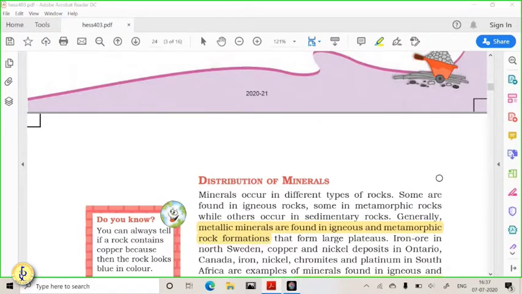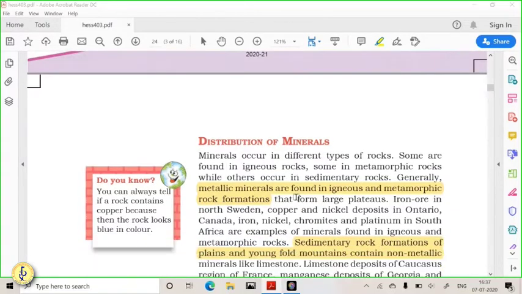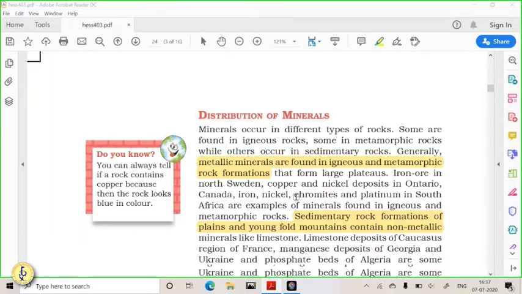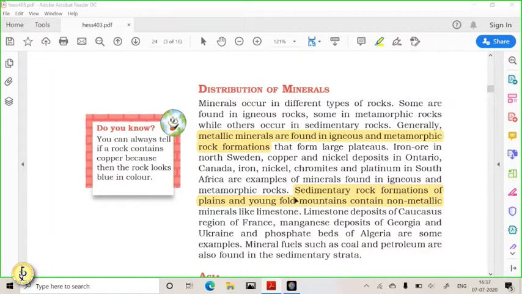So when we say distribution of minerals, we are talking about their distribution worldwide and in terms of India. So first of all, let us understand the geographic or geological distribution of minerals, the geological factors which play a role in the distribution of minerals. Certain types of minerals are found only in basaltic or igneous rocks. Certain types of minerals are found in metamorphic rocks. Certain types of minerals are found only in sedimentary rocks.